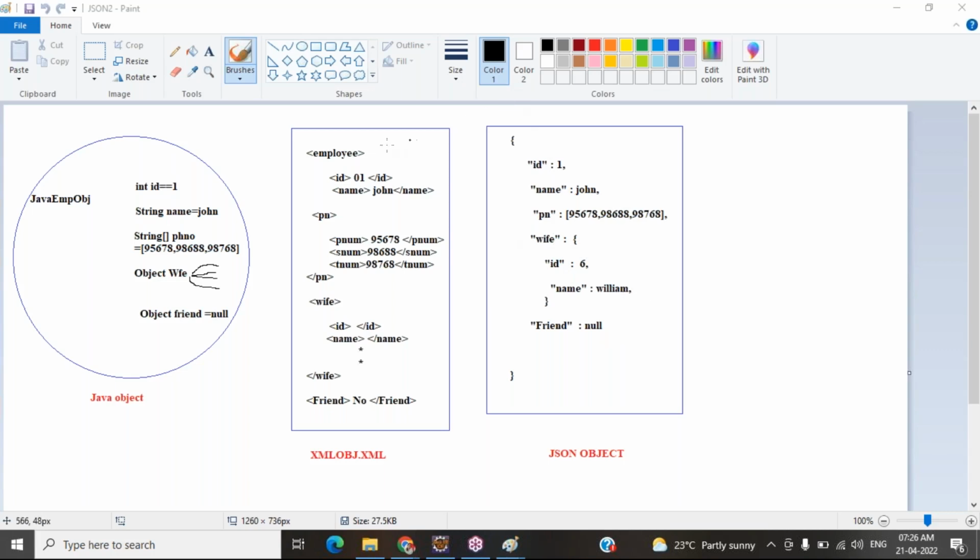Direct. Here in XML they are using tags, an extra ID they are specifying, an ID tag, a name tag, whatever data we have to specify, we have to enclose within the tag only. If the person is very new to the concept, he will be scared looking at the tags. So many tags, so much data. How to write? All these things, and finally he will end up not learning the course. So that's why everyone makes use of JSON. JSON is trending now.